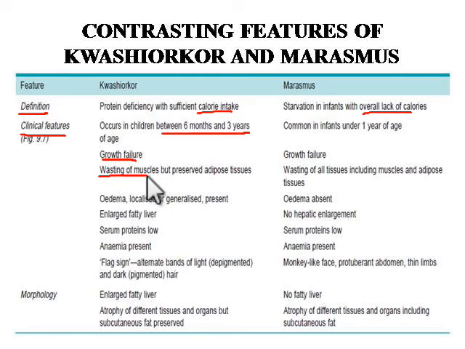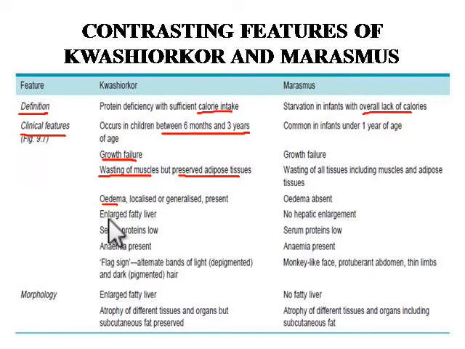Although wasting of muscle takes place, the fat content in the body remains. That's why the Kwashiorkor baby looks like a chubby baby. There is edema, localized or generalized, that may be present. Edema all over the body is anasarca, right? Or there is localized edema, where one part has edema.